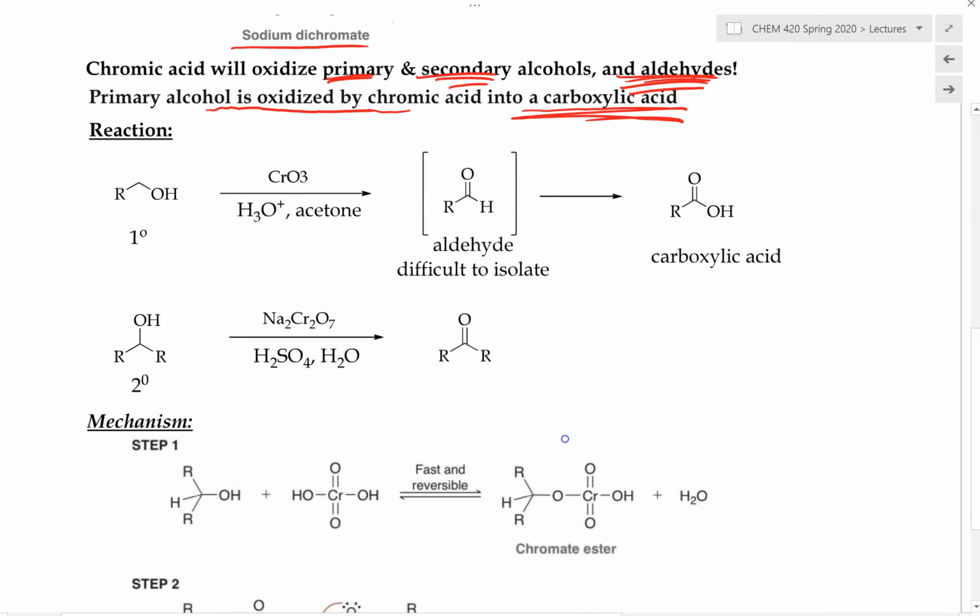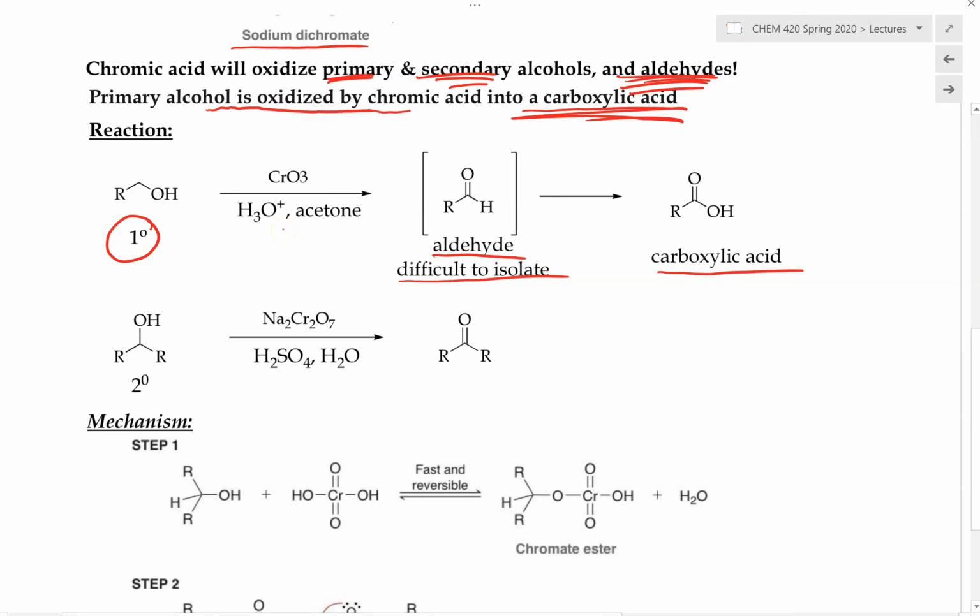And a primary alcohol is oxidized by the chromic acid into the corresponding carboxylic acid, and same thing with the aldehyde. So if we start with a primary alcohol and treat it with the chromic acid reagent in the presence of water and acetone, first we'll oxidize it into an aldehyde. But it's really difficult to isolate this aldehyde because it is still reactive. Even if we're not adding a lot of excess reagent, the reagent will come in and oxidize this aldehyde into the corresponding carboxylic acid. So it's not possible to stop at the aldehyde if we use Jones reagent, or chromic acid.